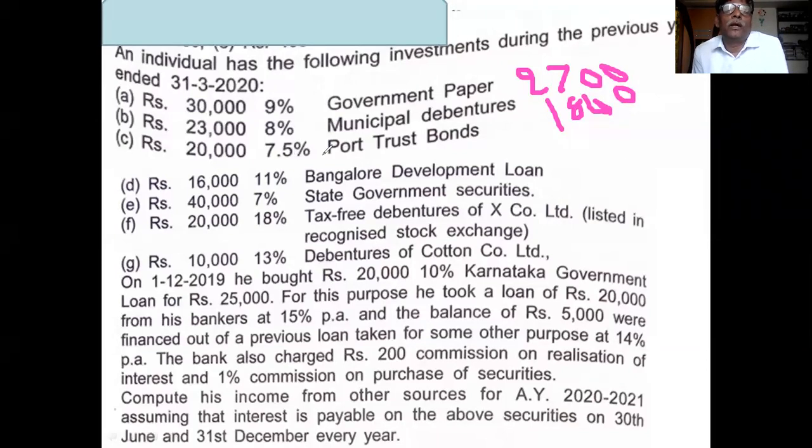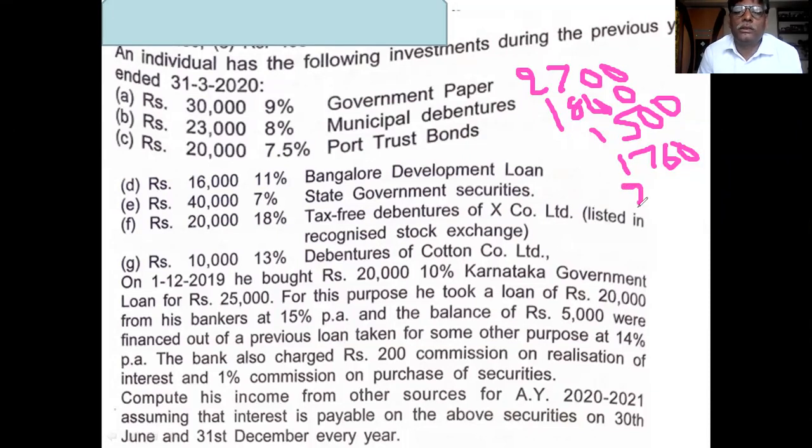Then come to the third. 20,000, 7.5% port trust bond. 1,500 is 1,000 plus 500. 500 is the interest. Okay. Then come to the next. 16,000 is the investment. Rate of interest is 11%. What is the interest? 1,760. Okay. Then come to the next one. 40,000, 7% state government security. 2,800 is the next one.